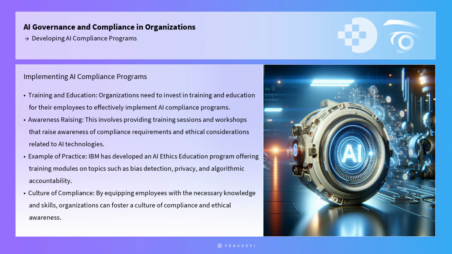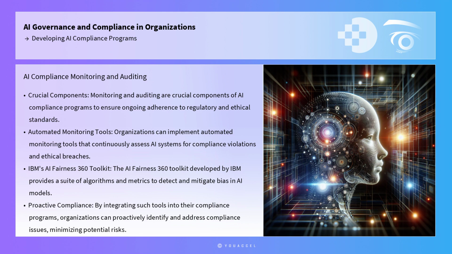Monitoring and auditing are crucial components of AI compliance programs to ensure ongoing adherence to regulatory and ethical standards. Organizations can implement automated monitoring tools that continuously assess AI systems for compliance violations and ethical breaches. For instance, the AI Fairness 360 Toolkit developed by IBM provides a suite of algorithms and metrics to detect and mitigate bias in AI models. By integrating such tools into their compliance programs, organizations can proactively identify and address compliance issues, minimizing potential risks.